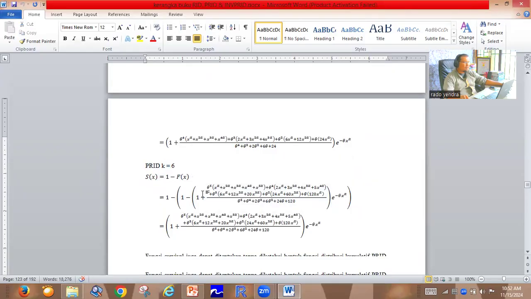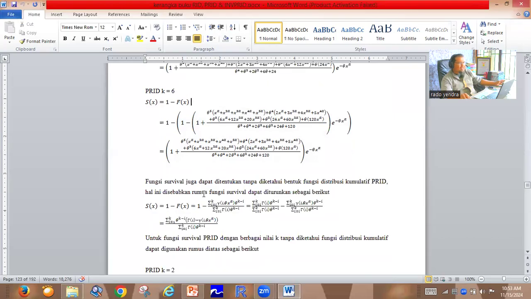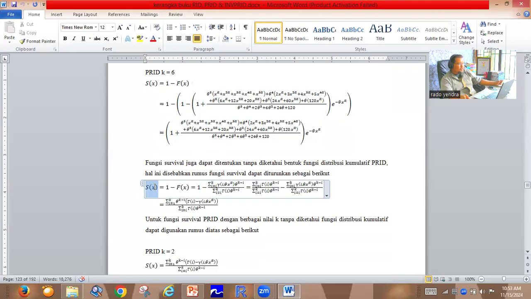But this time, we will look at another fact about the survival function in the power Rama-Shanker distribution. In the power Rama-Shanker distribution, we can make a general formula for the survival function. We know the survival function equals 1 minus the cumulative distribution function.